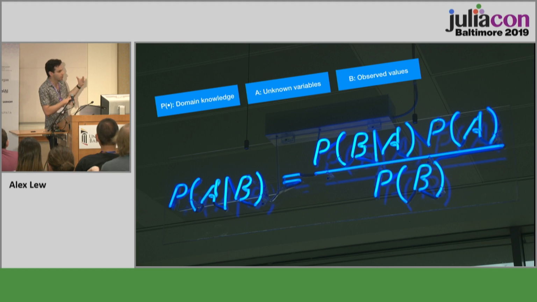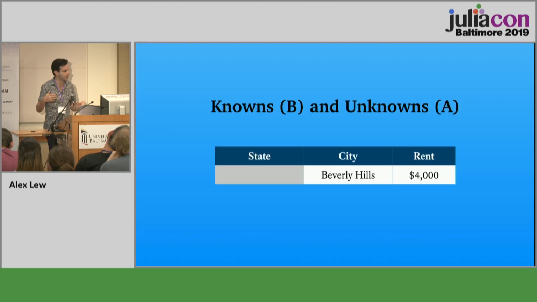This P is a probability distribution that's going to somehow represent all of our domain knowledge. The A represents our unknown variables, the things that we're trying to reason about how to clean and fill in. And the B represents our actual observations, so what did the user actually type? So to get more concrete, let's say we're trying to clean this row, the Beverly Hills row of our data table. Let's first figure out what our knowns and unknowns are.